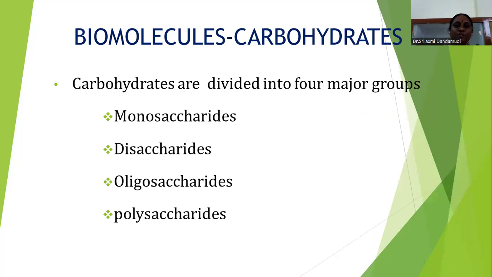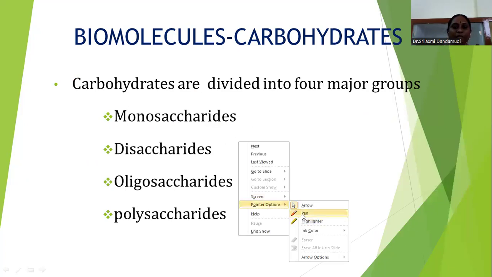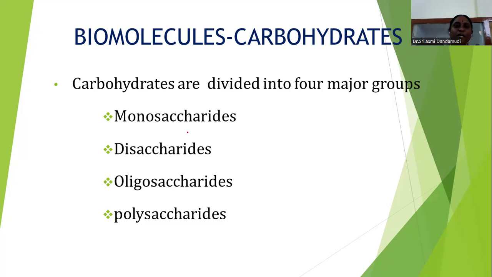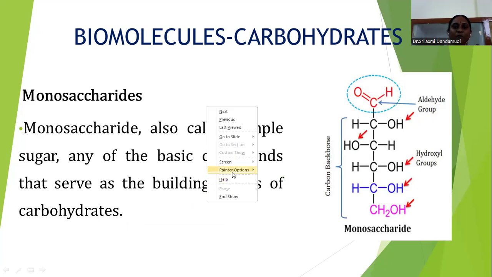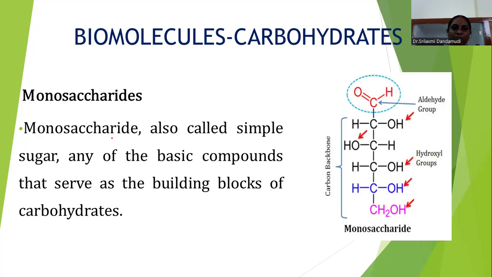That means sugars. These carbohydrates are divided into 4 major groups based on the number of sugar units: monosaccharides, disaccharides, oligosaccharides, and polysaccharides. Monosaccharides are simple molecules containing a single basic compound. They are the building blocks of carbohydrates.